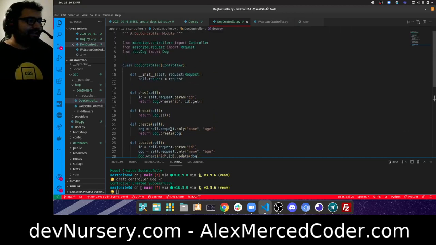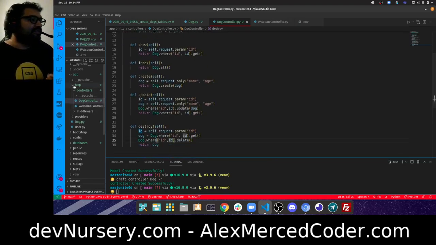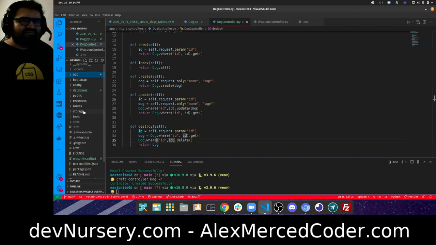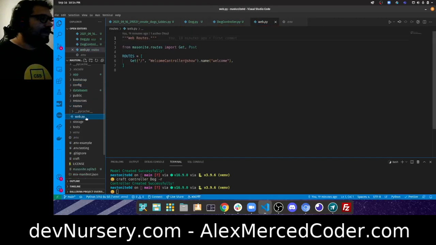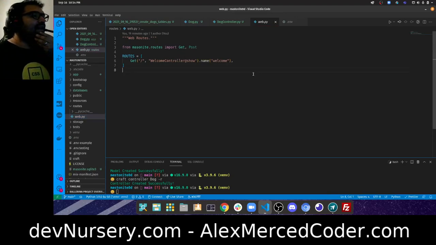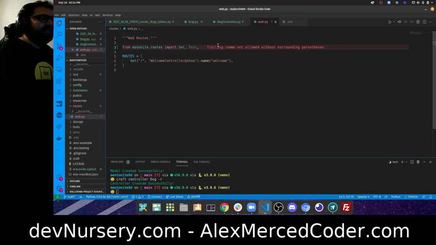Okay, I got all my actions. Now what I need to do is connect this controller and these actions to a route. So the way the routes are handled, it should look a lot like the way it's done in Laravel, which looks a bit like the way it's done in Rails. So as you can see, the theme here is that this is following that very same pattern. I go to a folder called routes, and then there's a web.py. But I would say this is more similar to Laravel. So let me just get all the things I'm going to need. Get, post, put, delete, and route group.